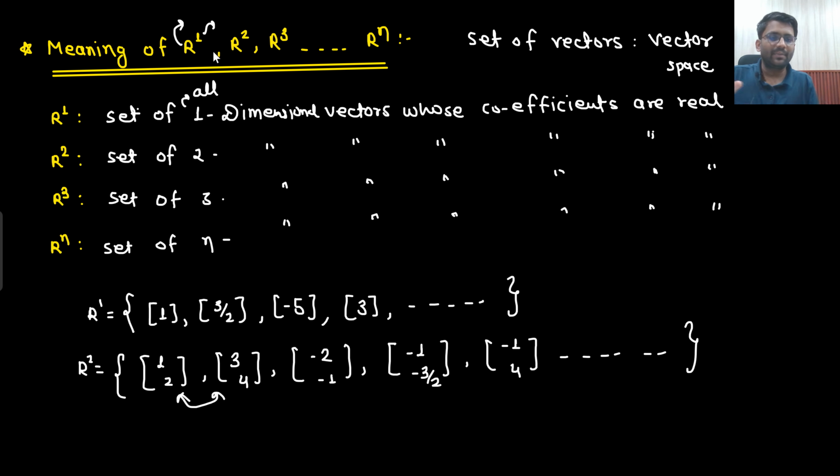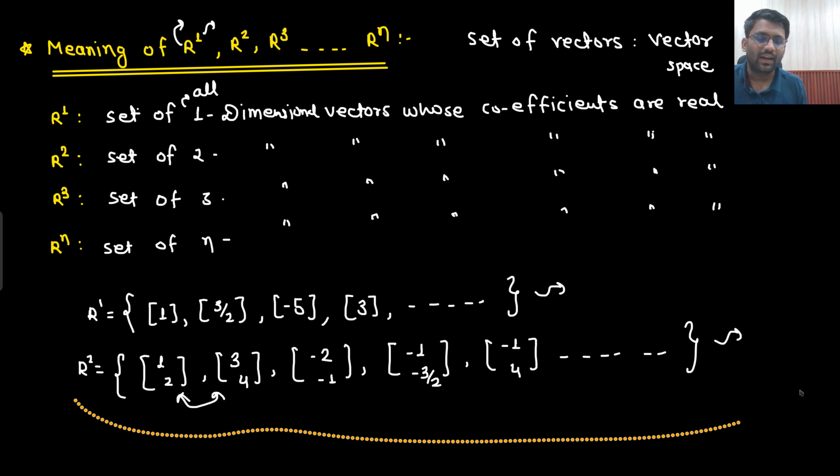When I say R1, I am assuming all the one dimensional vectors. There could be infinite one dimensional vectors, and when I say R1, all of them would come.